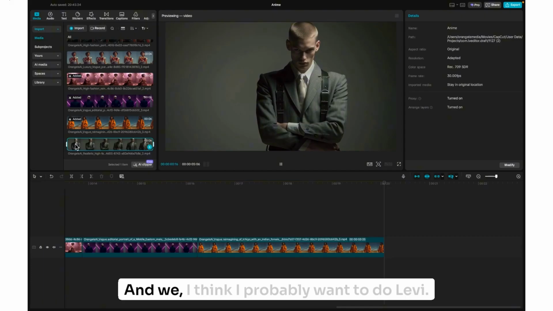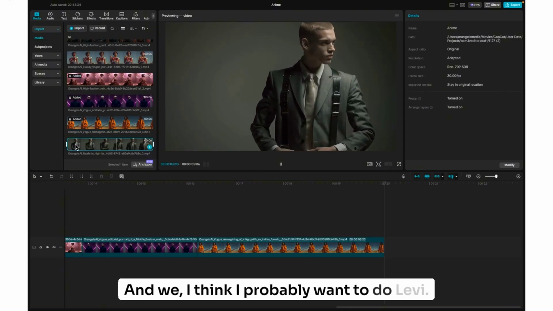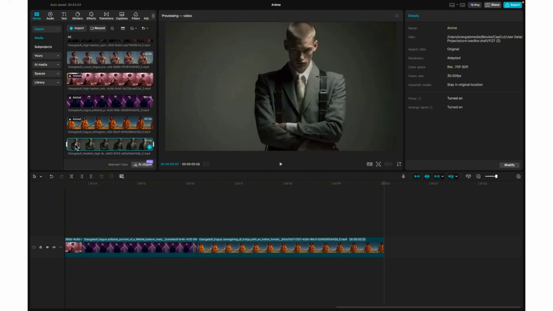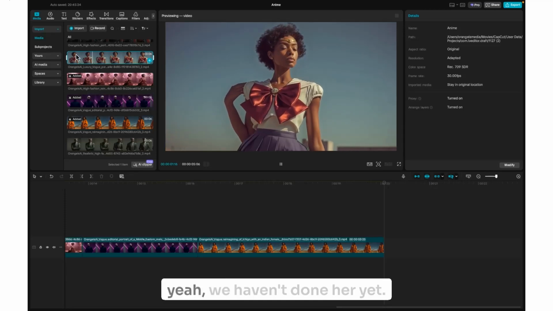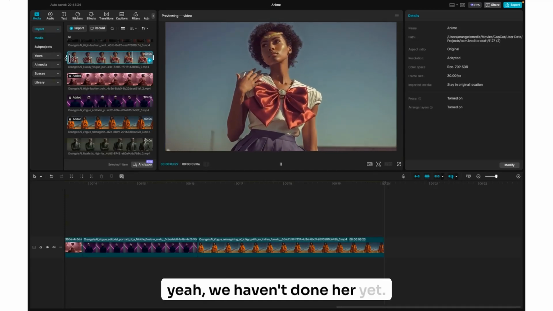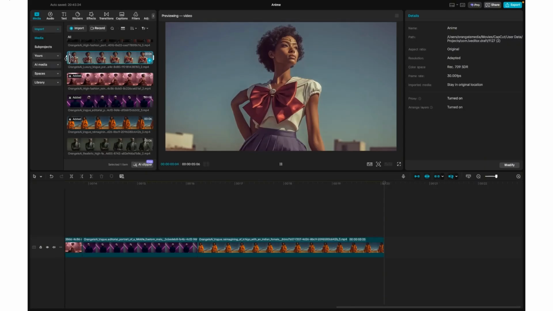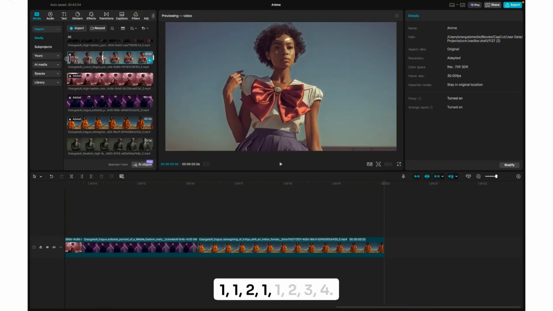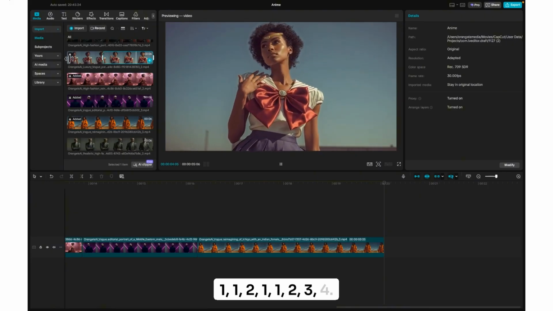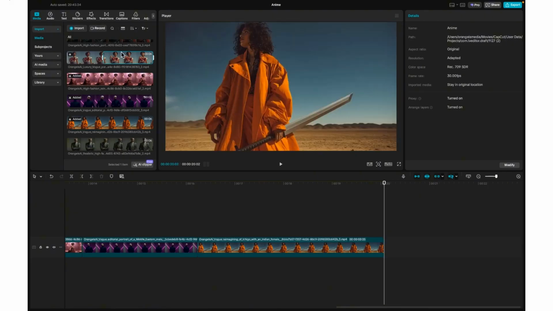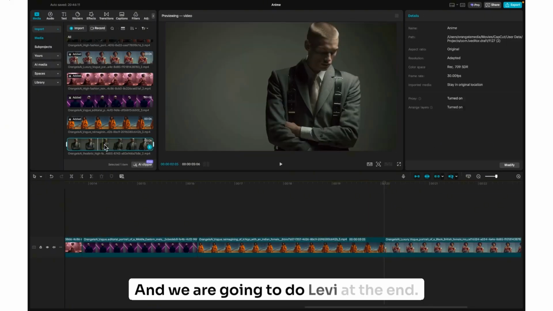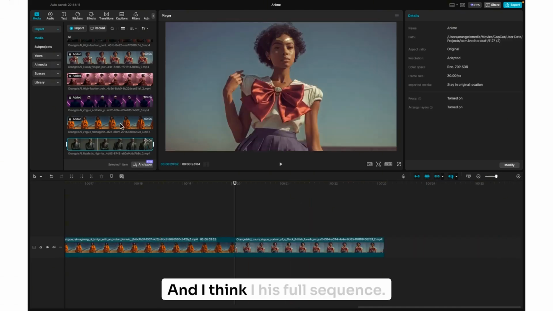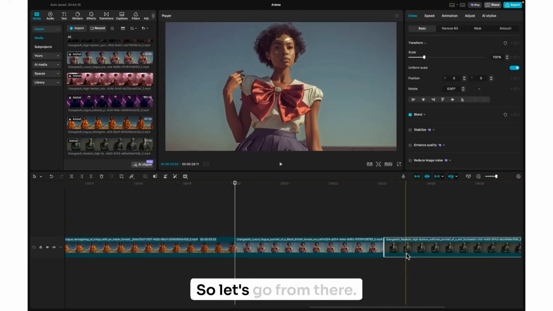And as a matter of fact, I think I probably want to do Levi. Did we do, oh yeah, we haven't done her yet. That should be good for that. And we are going to do Levi at the end, and I think I liked his full sequence. So let's go from there.